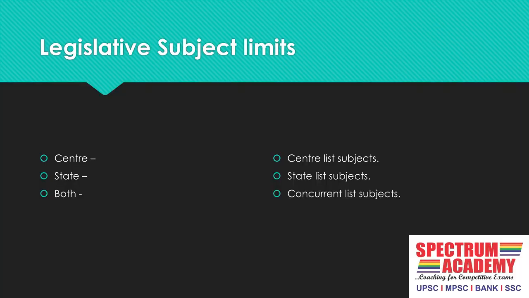Now let's learn about legislative subject limits. We know that under Schedule 7, we have three lists: center list, state list, and concurrent list. The center can make laws on the subjects of the center list. The state can make laws on the subjects of the state list. But both the center and state can make laws on concurrent list subjects. In case of conflict, the center wins because the center prevails over the state.